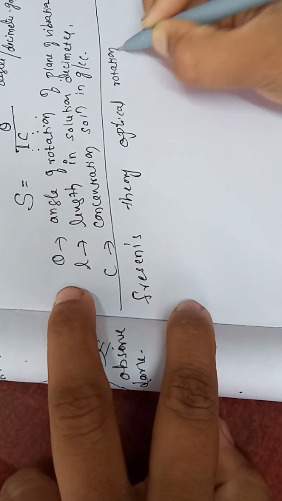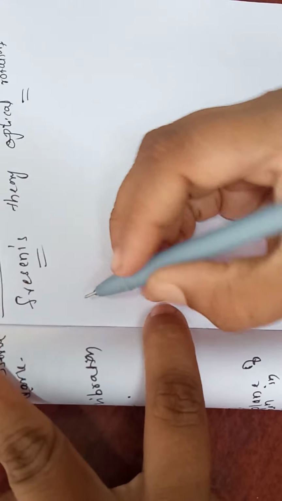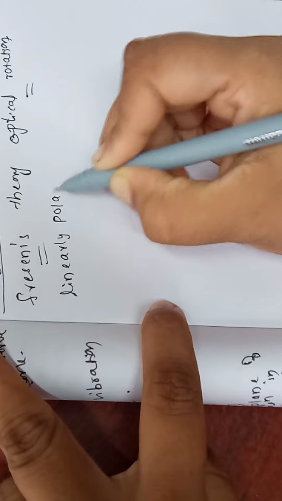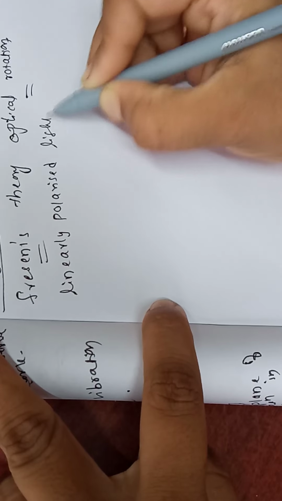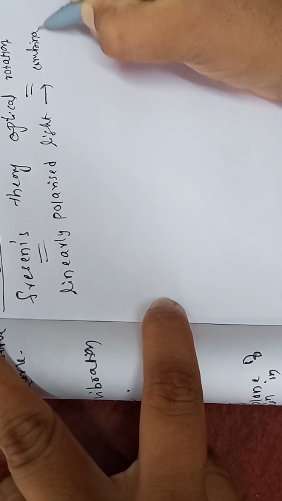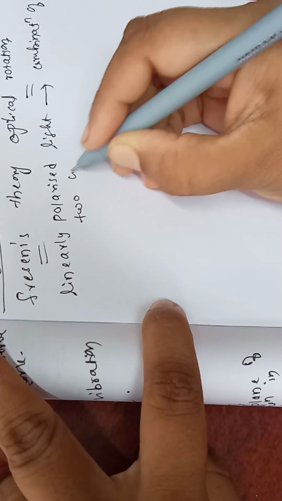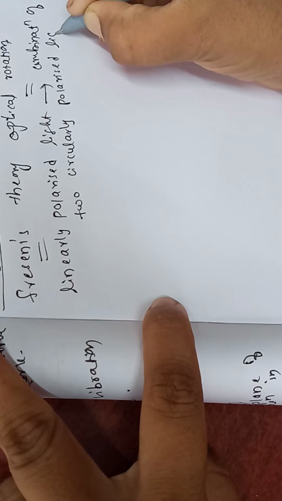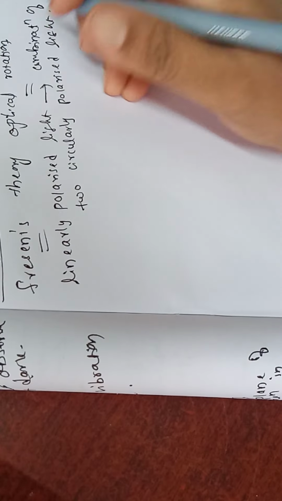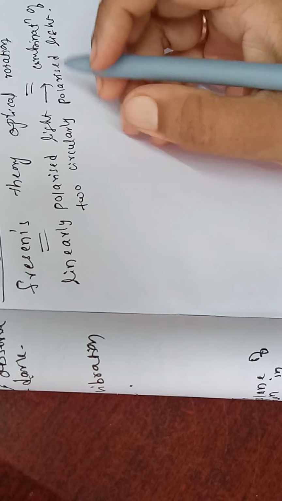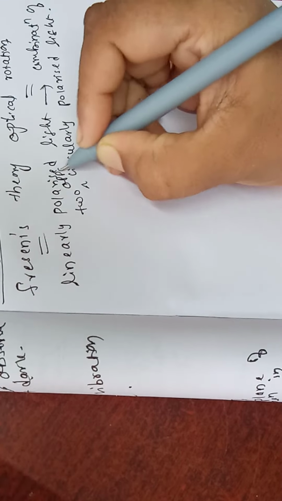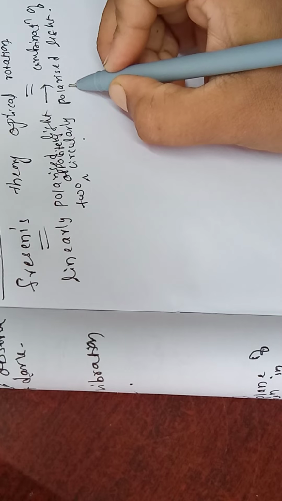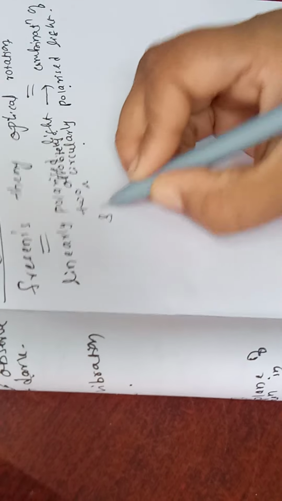Fresnel said that linearly polarized light is nothing but the resultant of two opposite circularly polarized light vibrations of the same frequency.